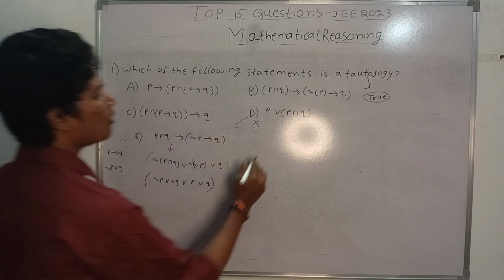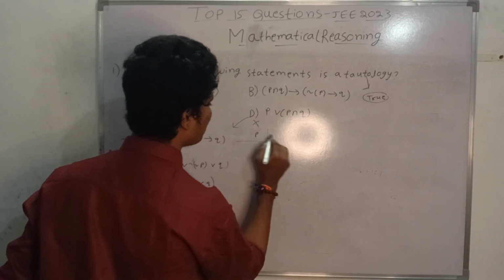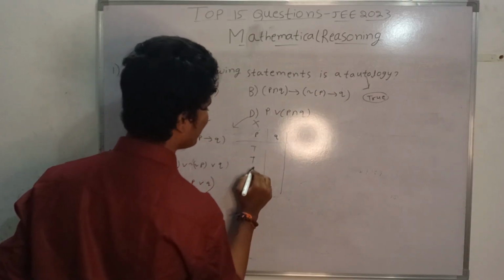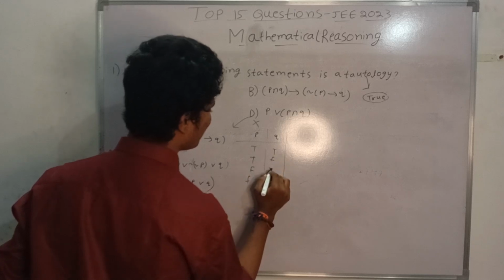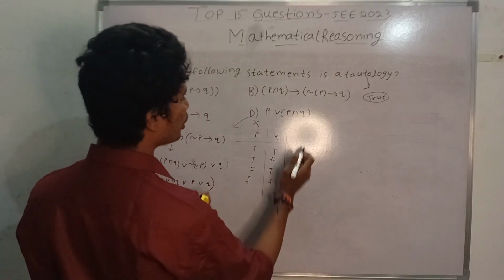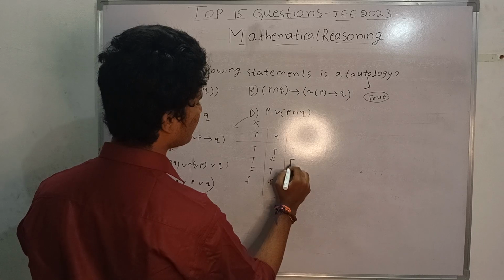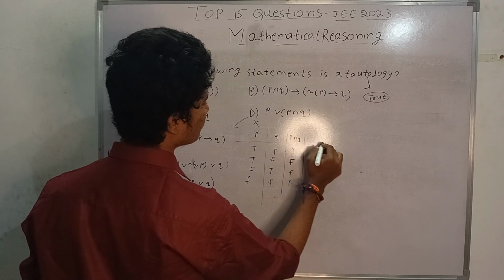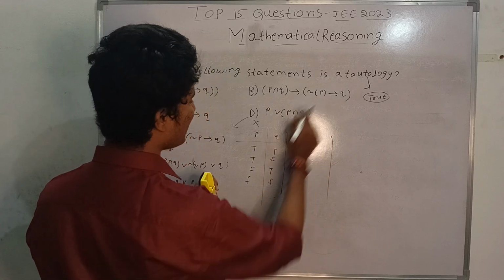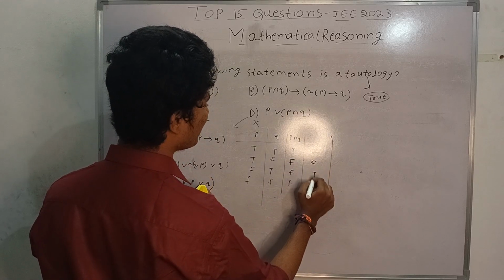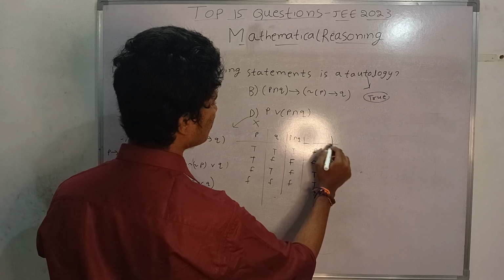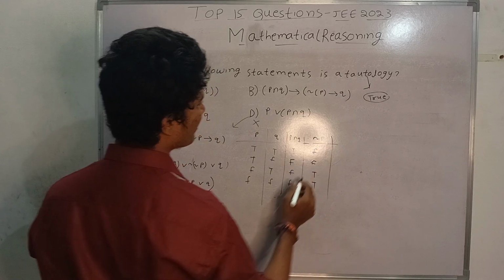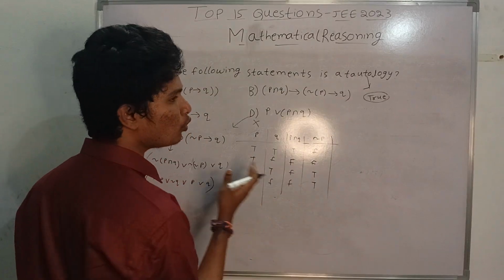But this can be solved by a truth table also. If you take P, Q here: T, T, F, F and T, F, T, F. What is P and Q here? T, F, F, F. This is P and Q. And what is not P? Not P is F, F, T, T. And not P with Q, we have to do implication.